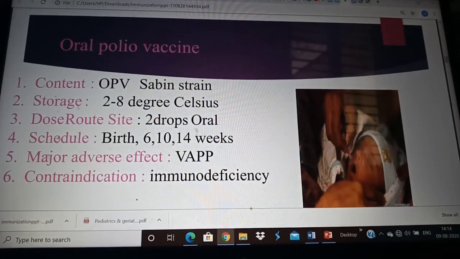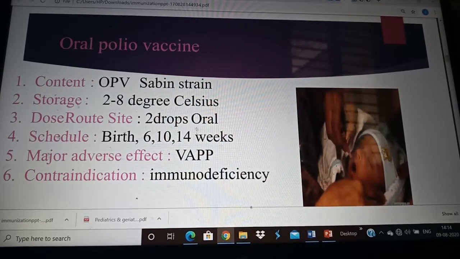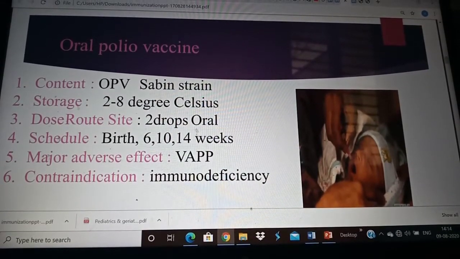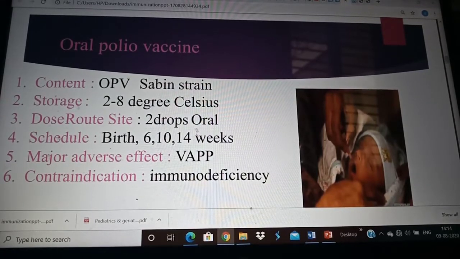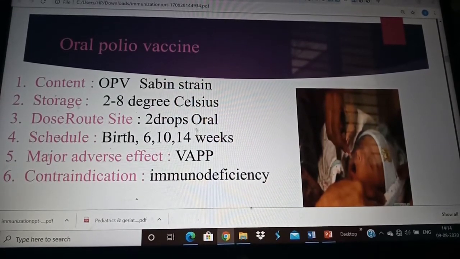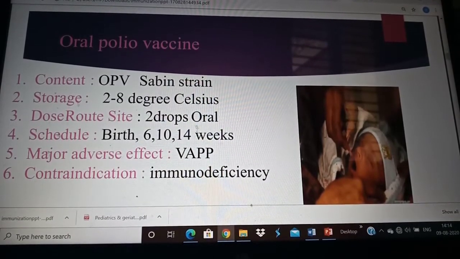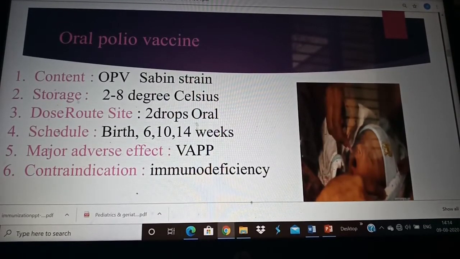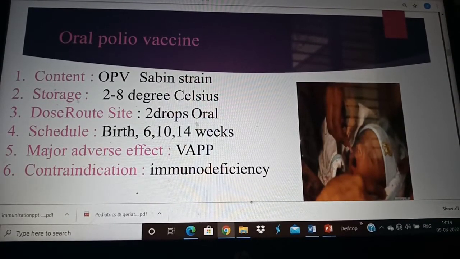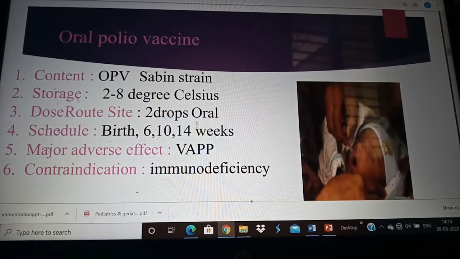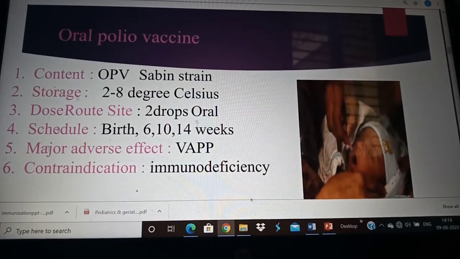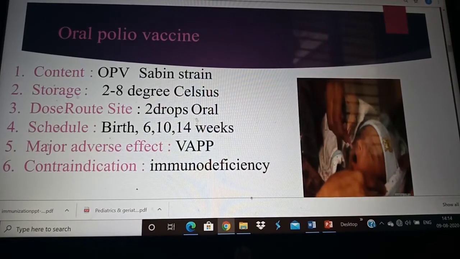It is given twice in a year, usually during the month of January and February with a 1 month gap. All children less than 5 years are given this vaccine, irrespective of whether they have received the vaccine very recently. All children are immunized on that particular day by the government of India. So all the vaccines are stored in adequate cold chain, and they are administered as 2 drops to all children less than 5 years. This is called pulse polio immunization. This is administered as a mass group to the whole population so as to prevent the prevalence of polio.